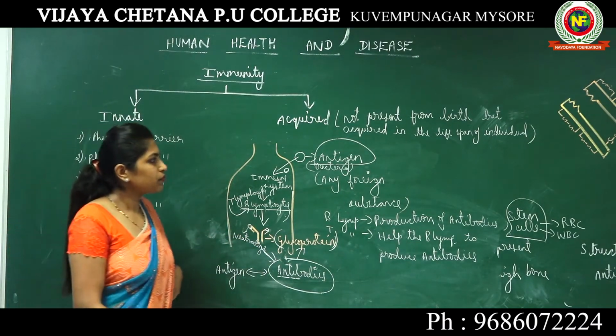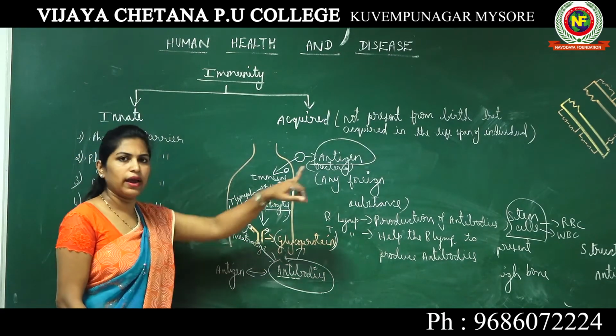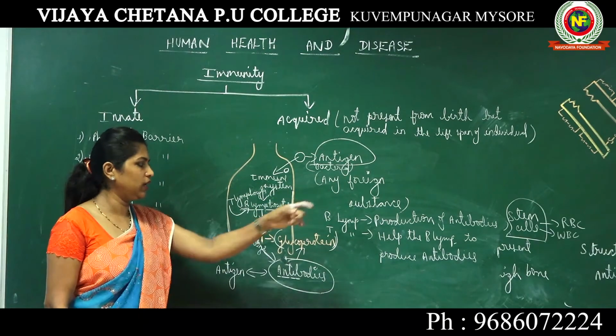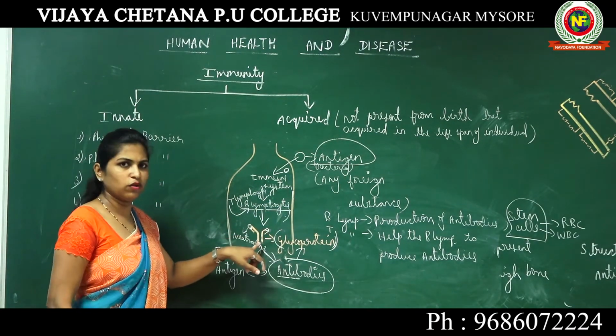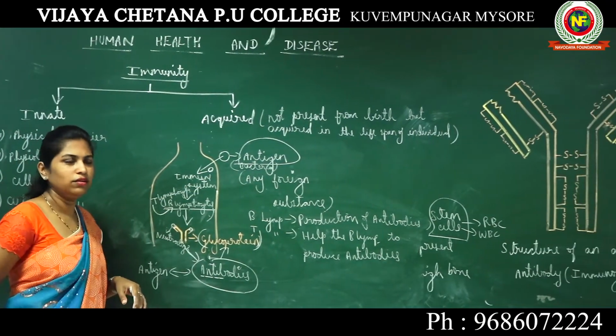Now let us study more about the structure of an antibody. I have drawn the structure of the antibody in detail. Here I have just mentioned it is a Y-shaped structure. We will look into the structure of this antibody in detail here.